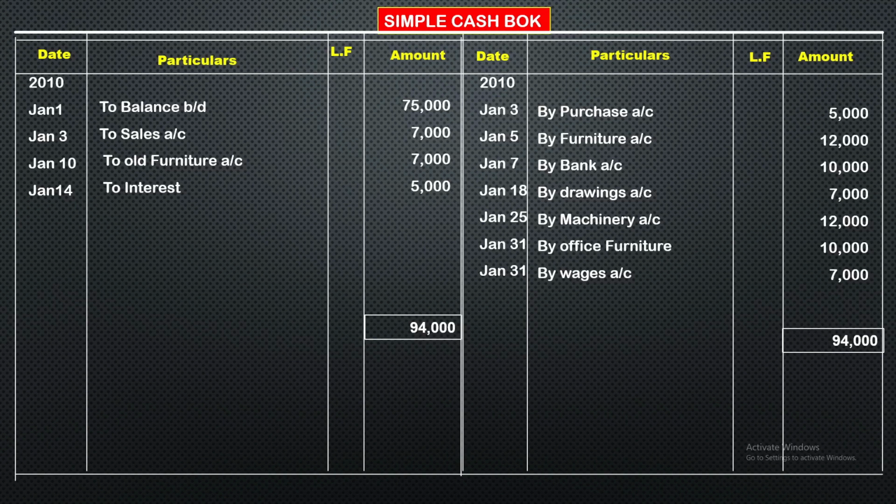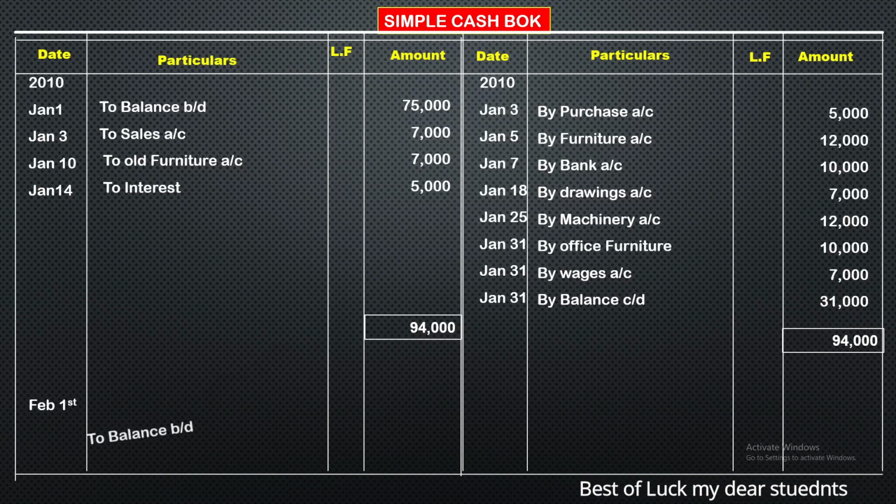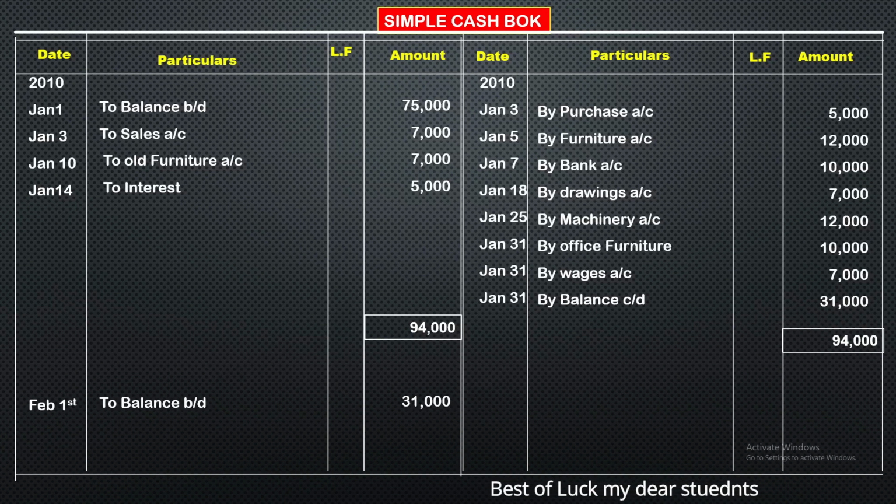We got the balance, which is 31,000. In front of the 31,000 we write January 31st, by balance c/d, 31,000. The same balance will be shown on the debit side: February 1st, to balance b/d, amount is 31,000.